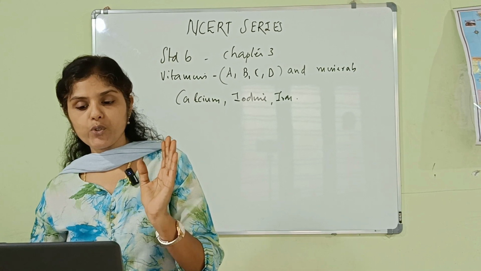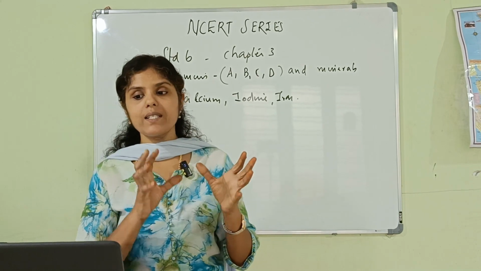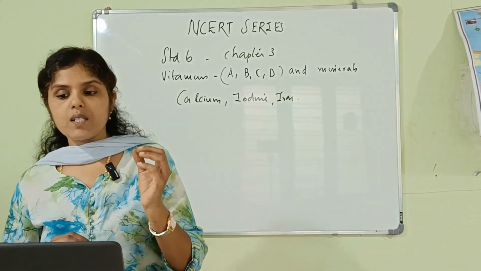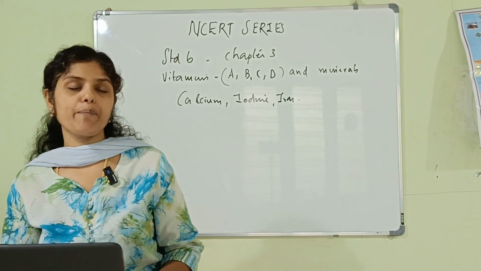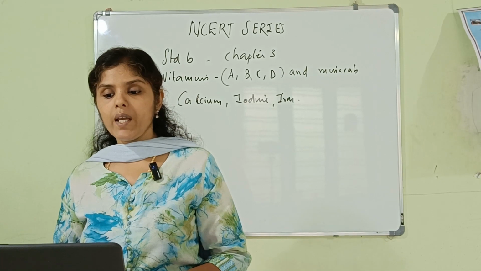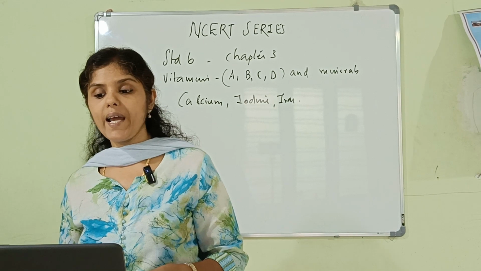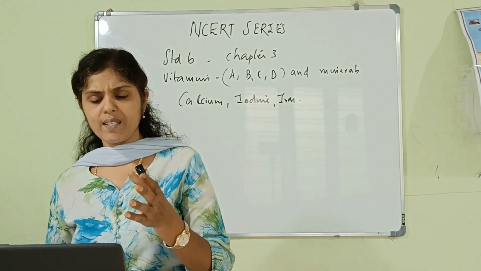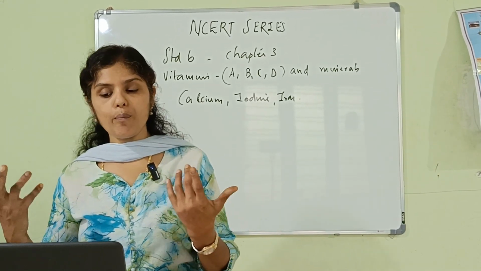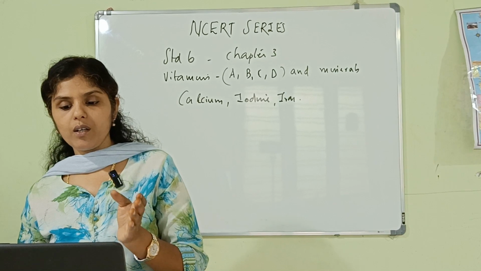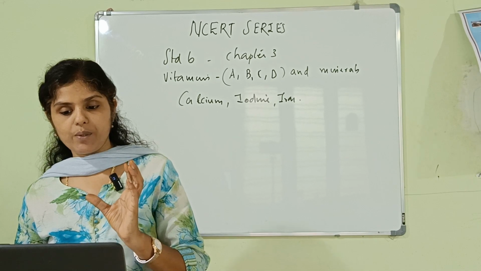Next, we are going to look at certain tests or experiments done to test different components of food. The first test is to test for starch. How can we detect the presence of starch in a particular food item? Take a small quantity of food items such as a slice of potato, cucumber, bread, and some boiled rice or boiled gram.